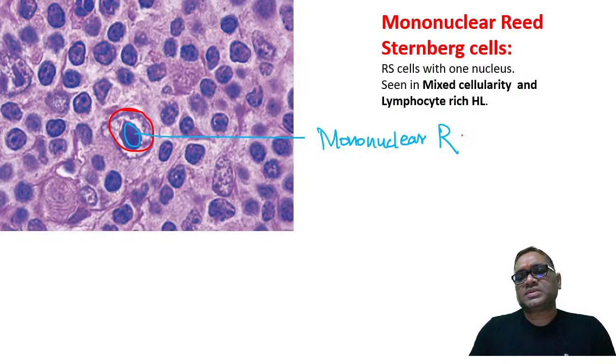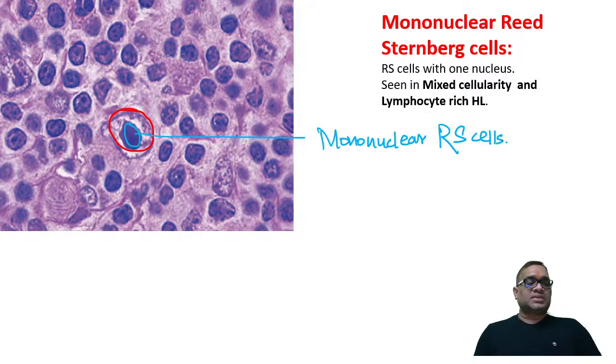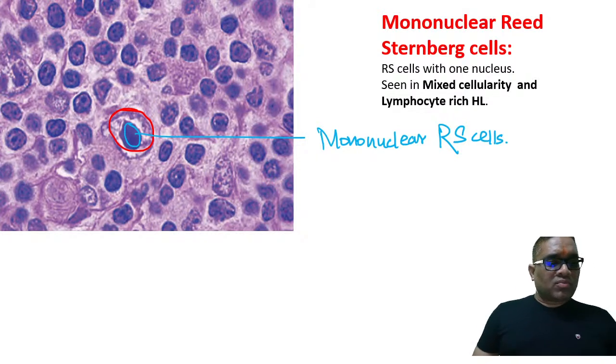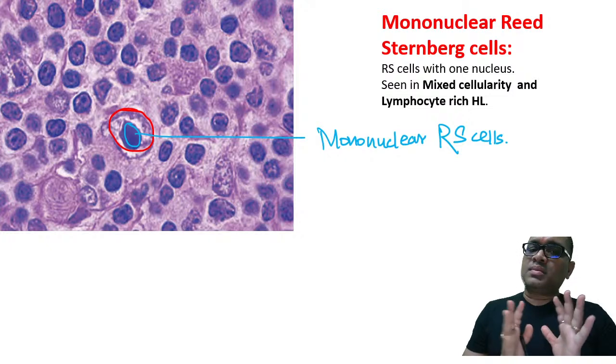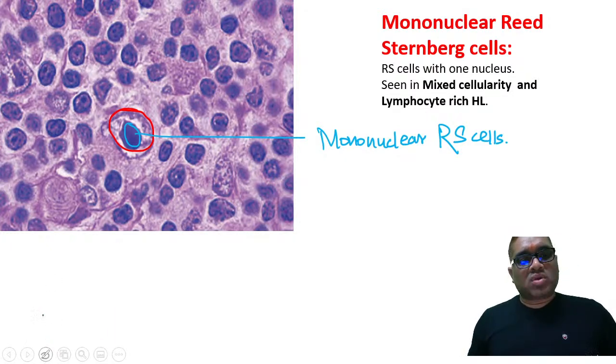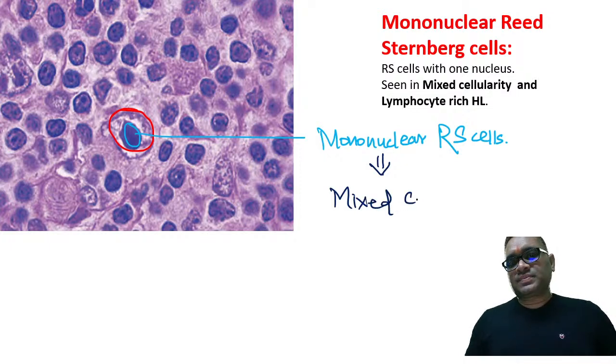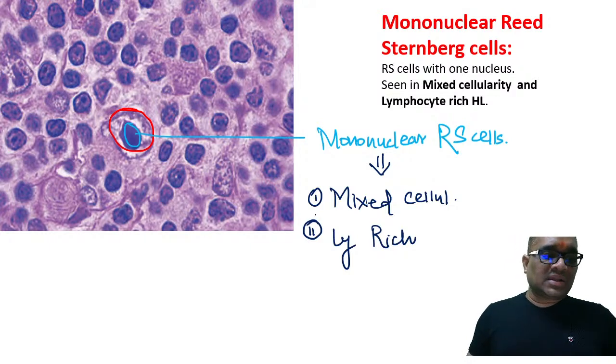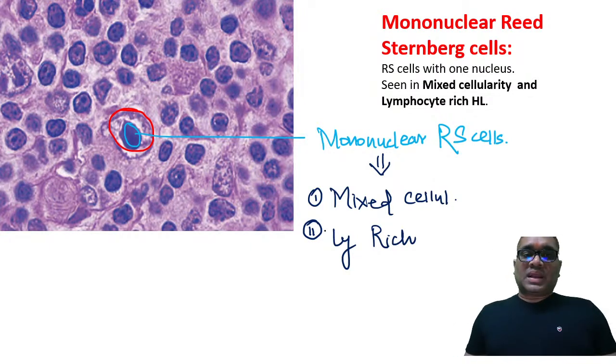Mononuclear Reed-Sternberg cells, right? You are going to see mononuclear Reed-Sternberg cells in both lymphocyte rich and mixed cellularity. Please remember this point. It's a very, very important point, because we often do not study about this. Mononuclear Reed-Sternberg cells are seen in the mixed cellularity of the Hodgkin's lymphoma, and also in the lymphocyte rich variant. So both will be having mononuclear Reed-Sternberg cells. This is a little bit away from the classical owl eye appearance containing the classical Reed-Sternberg cell, right?